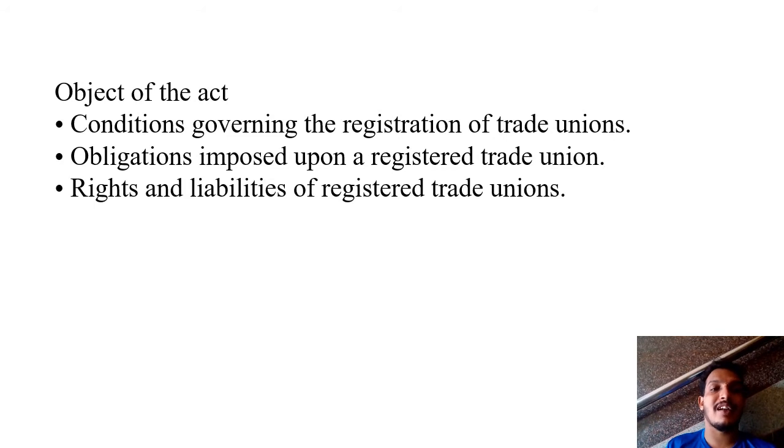And the next one is the rights and liabilities of registered trade unions. Once the unions are registered, they have particular rights. So there are do's and don'ts, is it not? Governing in the sense that it has particular rules and regulations. So here we can see the kind of rights of registered trade unions. All right, we move on to the next slide.